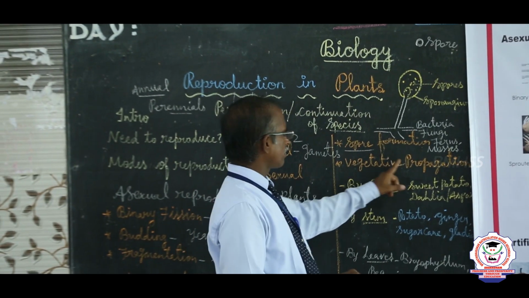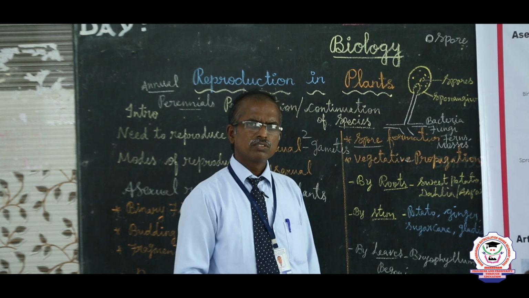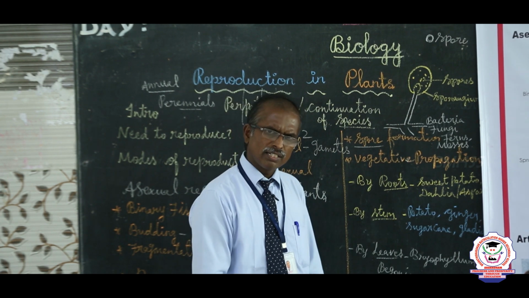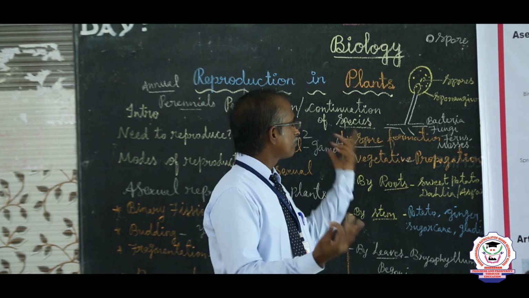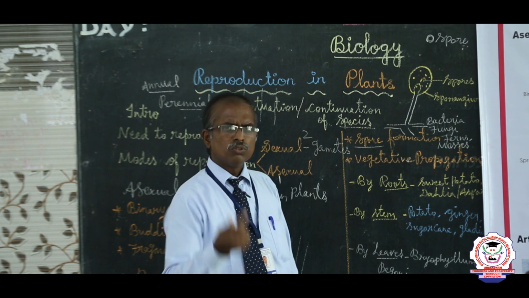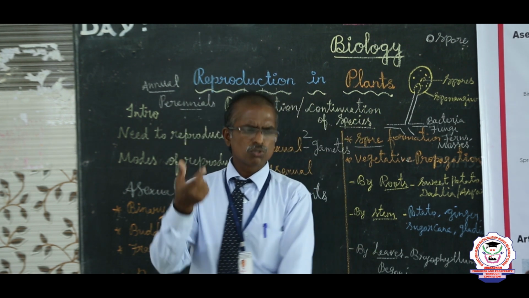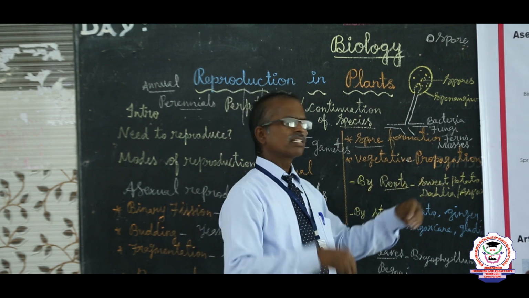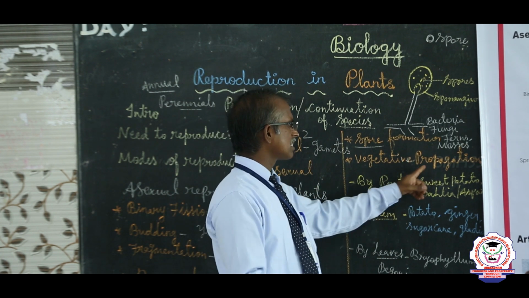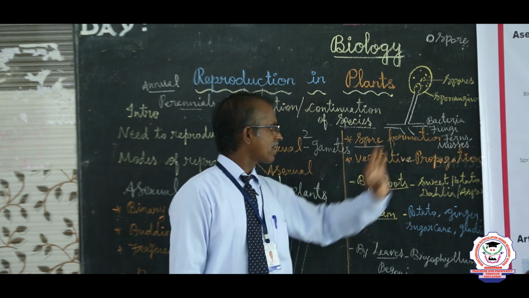In this method of reproduction, without the involvement of a seed or any flower, the vegetative parts, for example, are used. What are the vegetative parts? They are the leaves, stem and roots. These give rise to a new individual, a new plant is developed. Such a method we call vegetative propagation.